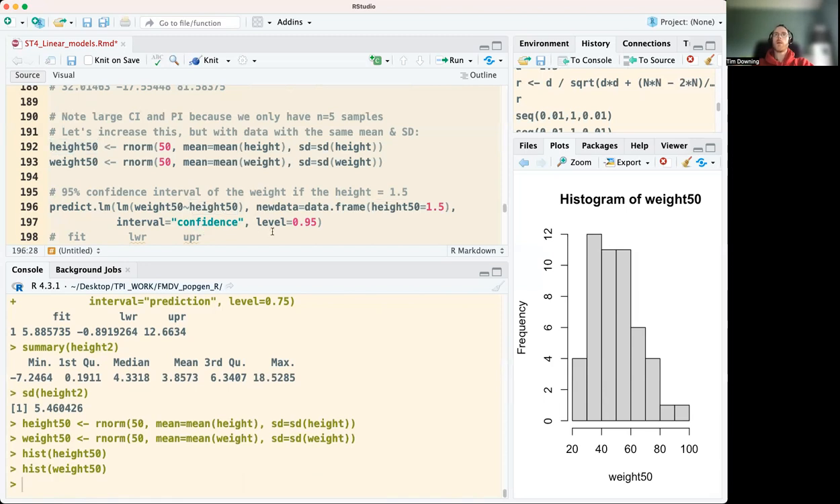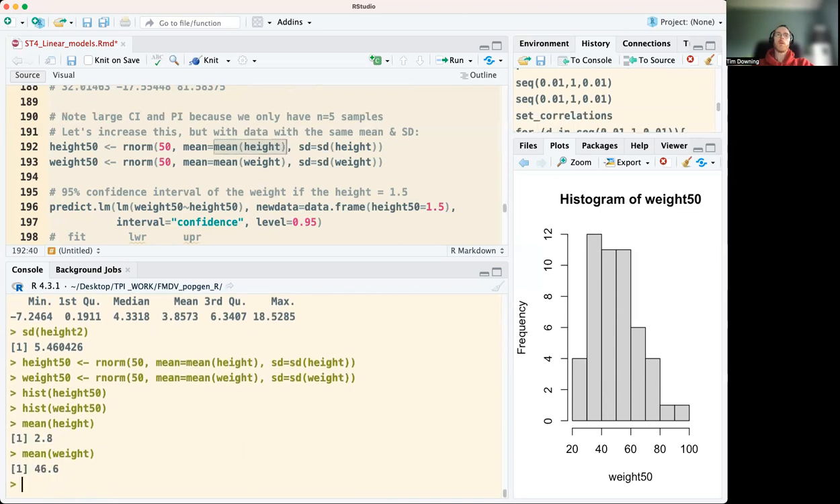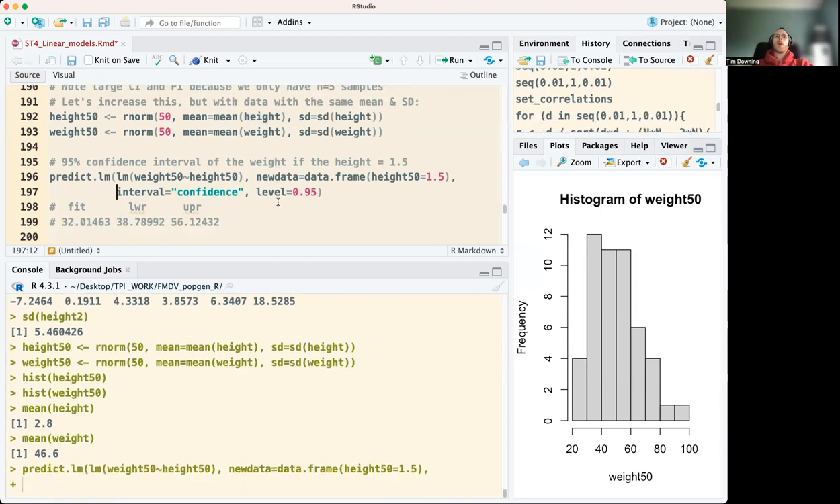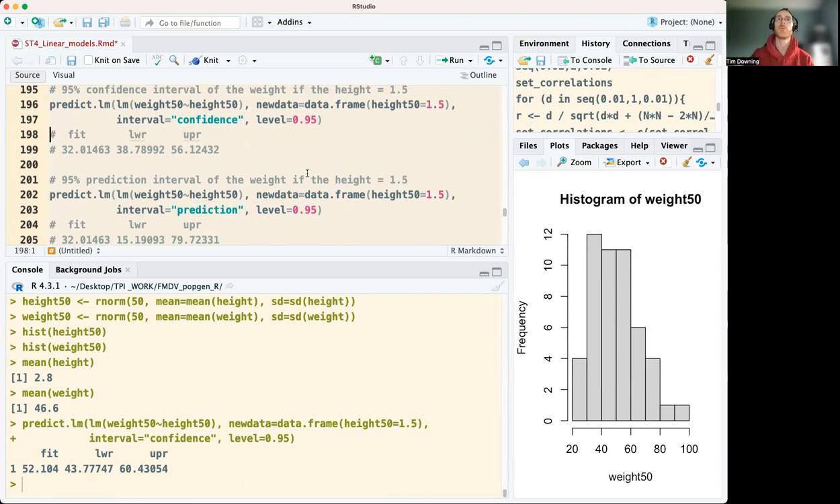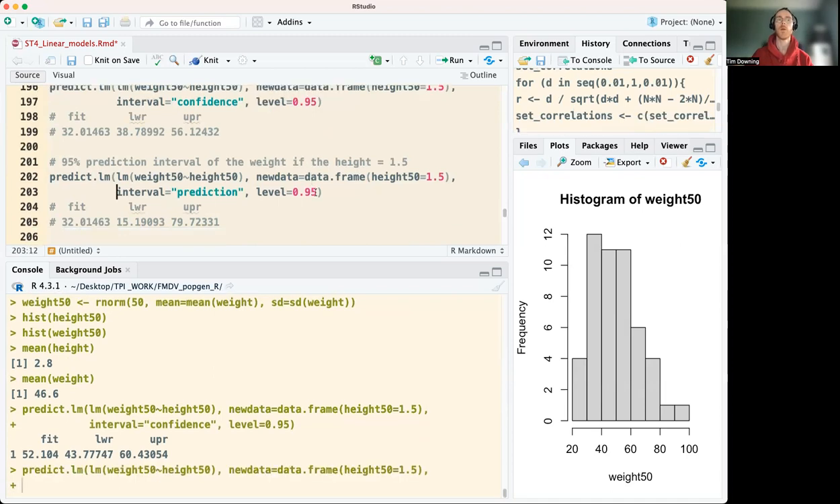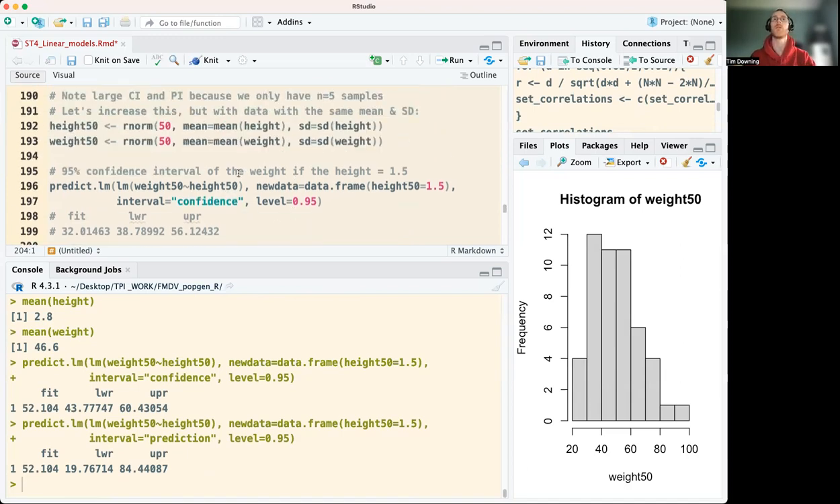What we'll see is that even though they have the same mean heights and mean weights, which we saw before, of 2.5 and 46.6, if we do this, we'll find the confidence intervals are now much narrower. It goes from about 43 to 60, right at a fitted value of 52. If we get the 95% prediction interval for the same data, again, we get values that are narrower. They're not very narrow, but they're narrower than with the earlier sample size.